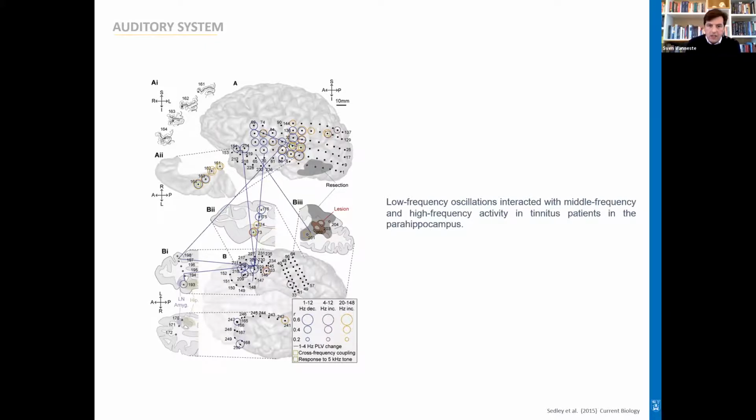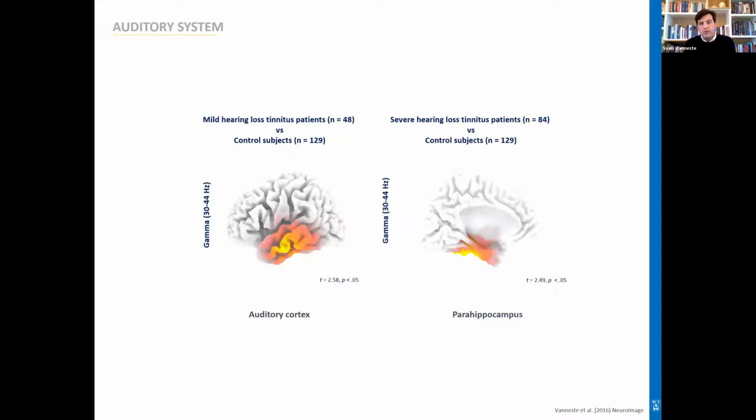But why is it that in some patients we see these findings and in other patients we do not? So we did follow-up research and started to compare people that have mild hearing loss and tinnitus to a control group, and people that have severe hearing loss and tinnitus to a control group. What was intriguing is that if we compare the mild hearing loss tinnitus patients with control, we indeed see increased activity in the auditory cortex for the gamma frequency band. But for severe hearing loss tinnitus patients, it's actually not the auditory cortex, but the parahippocampus that was lighting up, also in the gamma frequency band.